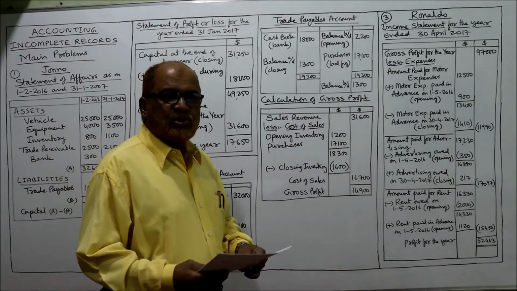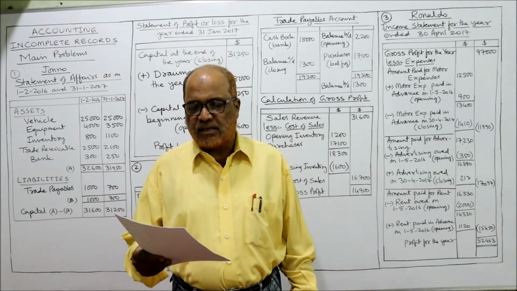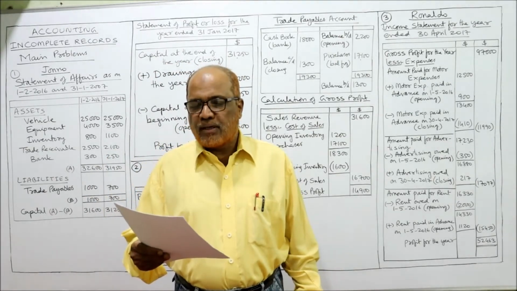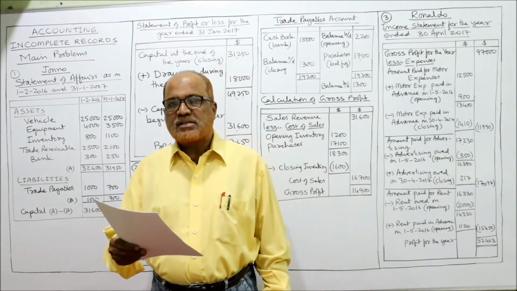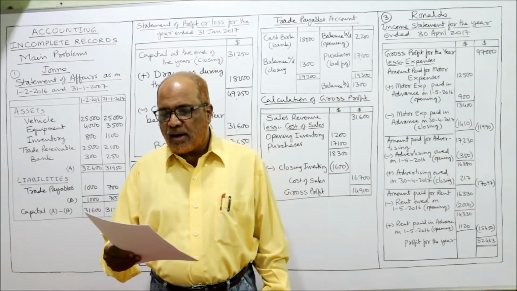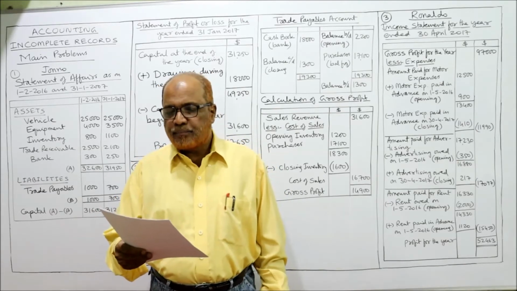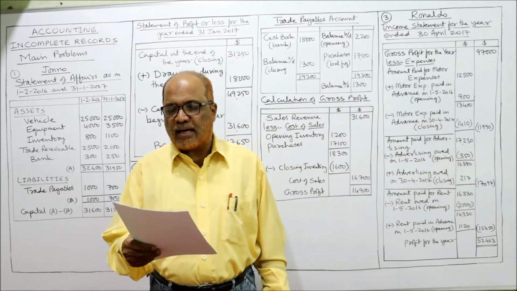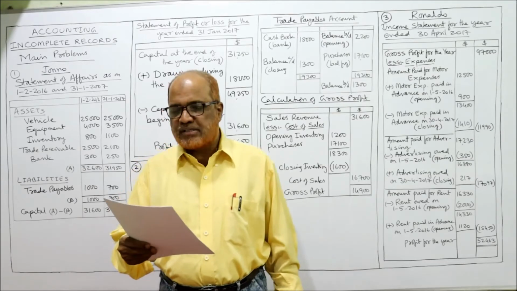Now I am going to start the first problem on incomplete records. See carefully. Jono is a mobile hairdresser in Hong Kong. He visits customers regularly. He has provided the following information. So here Jono is a sole trader. He has a hairdressing salon in Hong Kong, and he has provided the following information of his business.